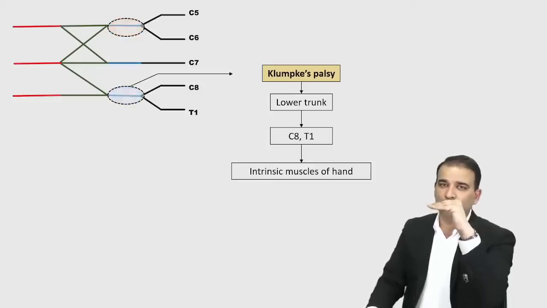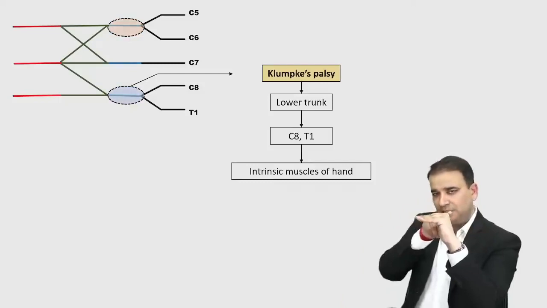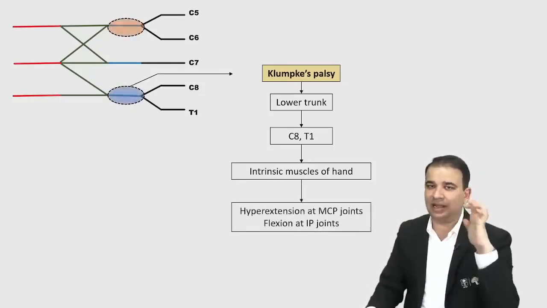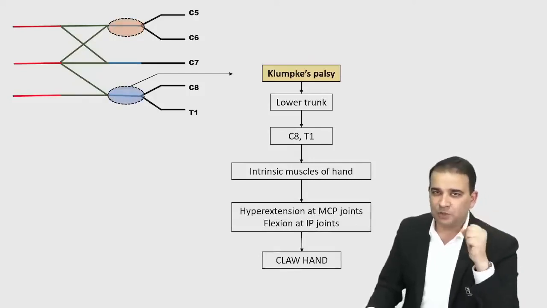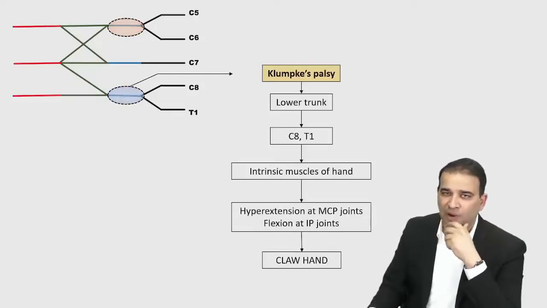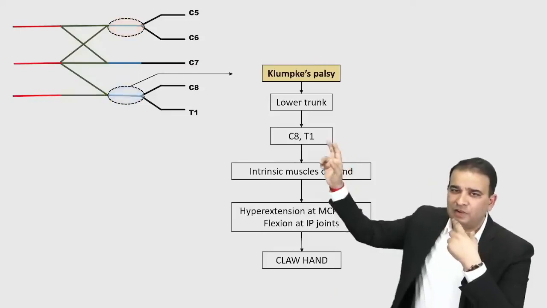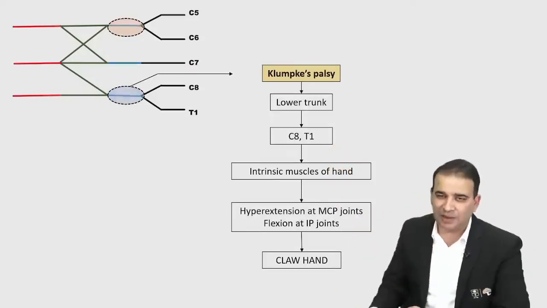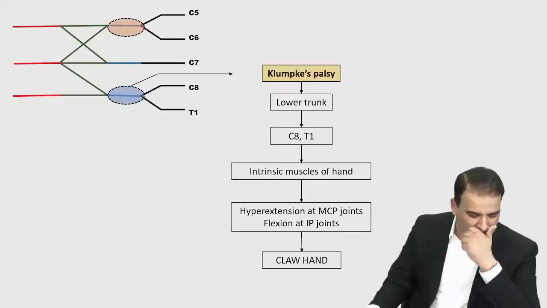There is an antagonistic movement at these joints here. So there will be hyperextension at the metacarpophalangeal joint and flexion at the interphalangeal joint, and that will cause claw hand. So in Klumpke's palsy, obviously the feature is a claw hand here. T1 involvement can also lead to Horner's syndrome also, because T1 is the first sympathetic nerve supplying the face as well. So claw hand is the main thing.